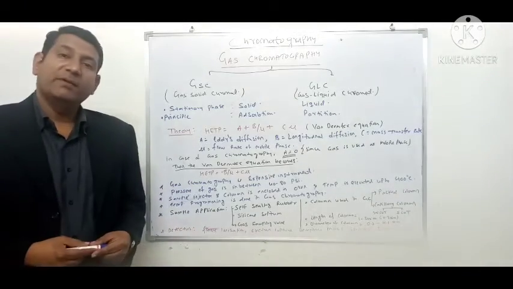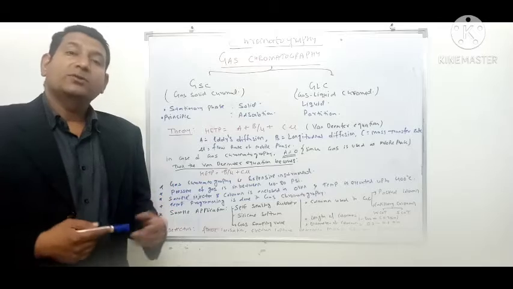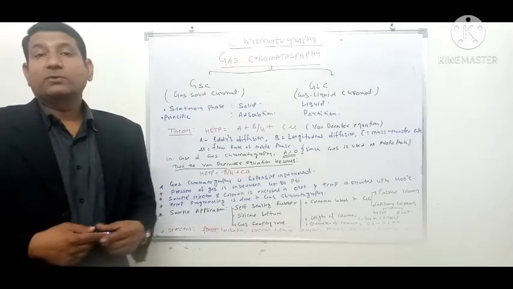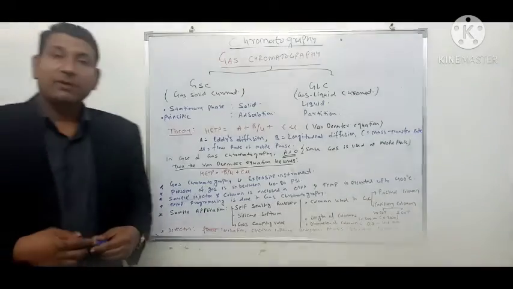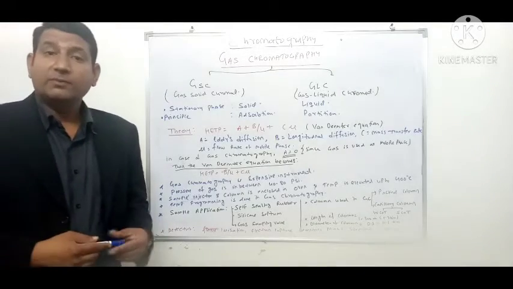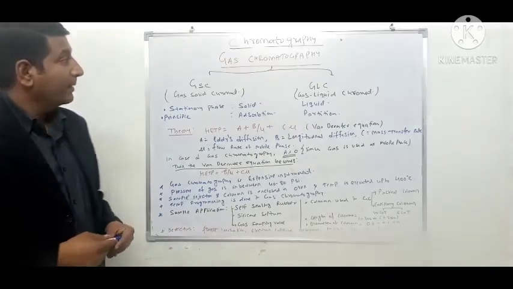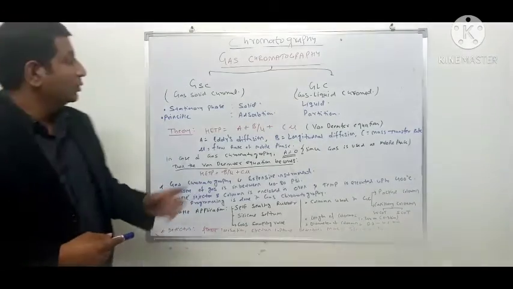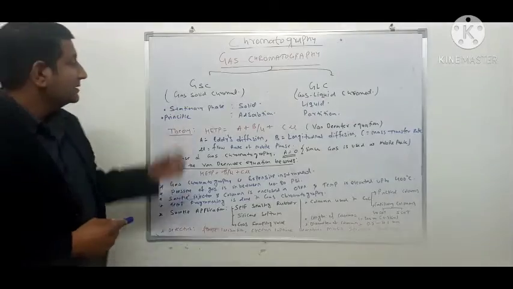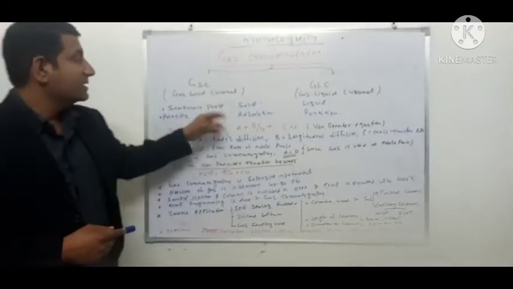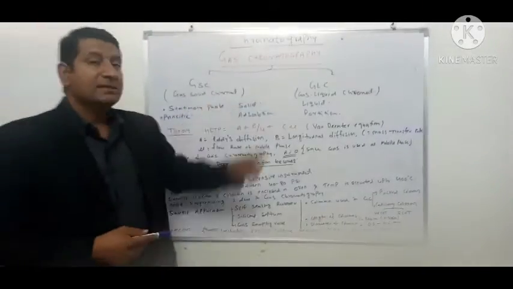As we discussed in our previous video, chromatography is a technique for separating compounds from mixtures. Gas chromatography is also a technique in which the compounds of a mixture are separated, identified and analyzed. It is more advanced than liquid or other types of chromatography because it uses gas as the mobile phase. We can classify gas chromatography into two subcategories: gas solid chromatography and gas liquid chromatography. In gas solid chromatography, the stationary phase is solid, just like in HPLC, while in gas liquid chromatography, the stationary phase is liquid.